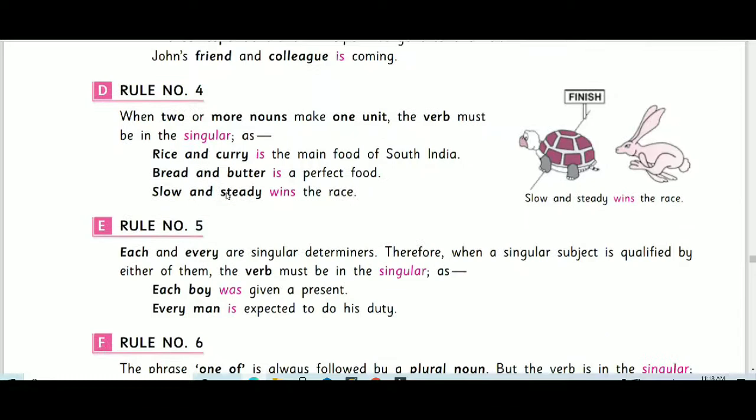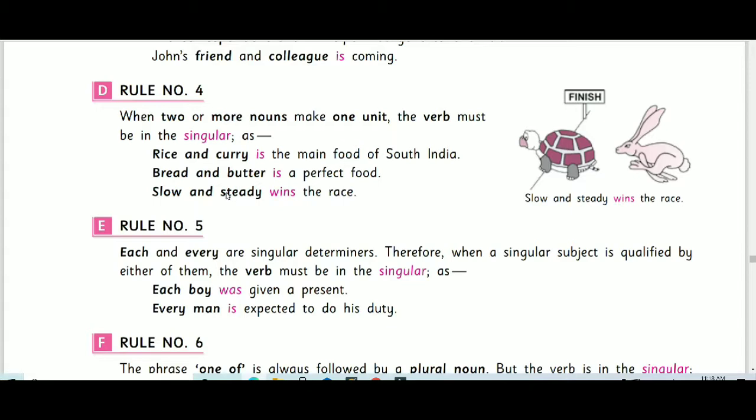Rule number 4. When two or more nouns make one unit, the verb must be singular. For example, rice and curry. Here it is used as one unit. Rice is not a separate unit, curry is not a separate unit, so it is singular. The verb is. Bread and butter is a perfect food. Slow and steady win the race is wrong; slow and steady wins the race is correct, because it has become one unit. Okay, that is the way we have to understand.